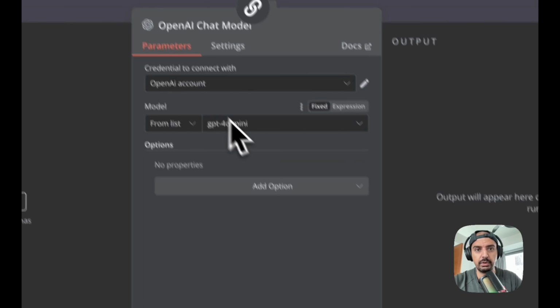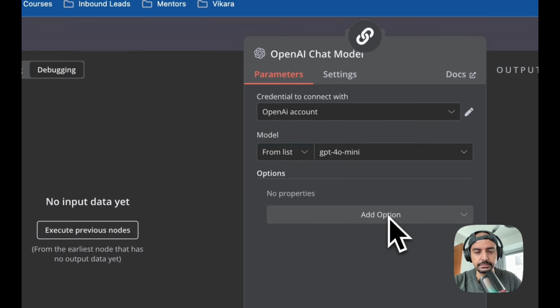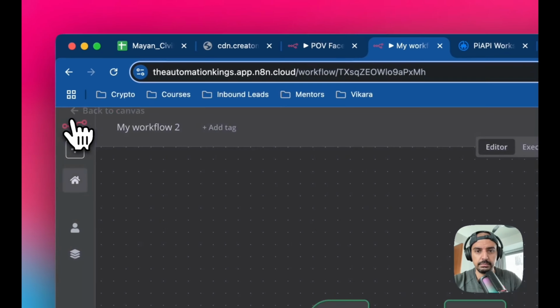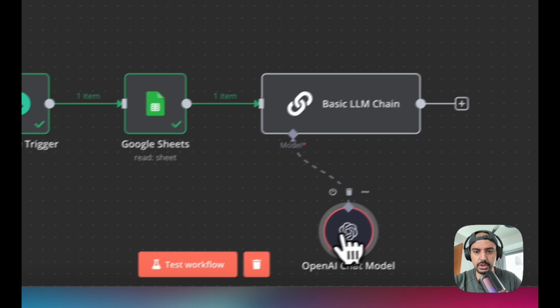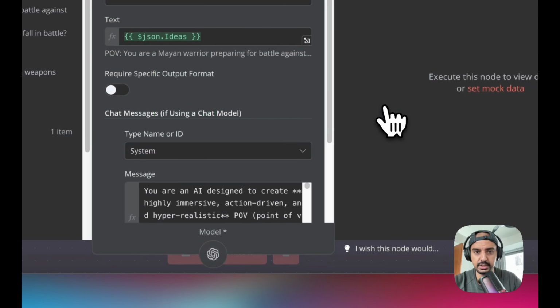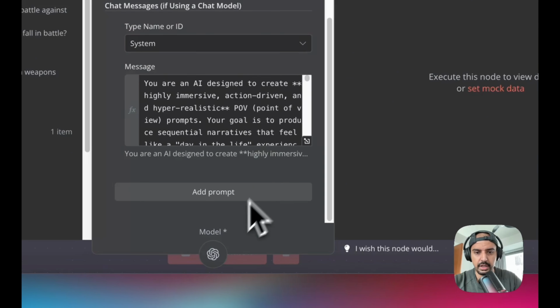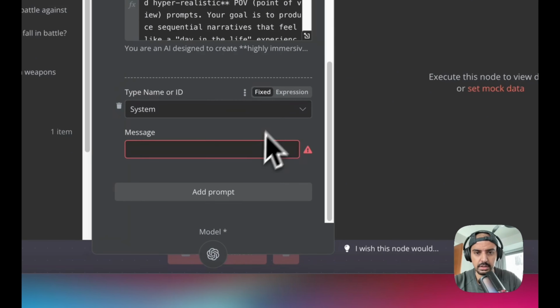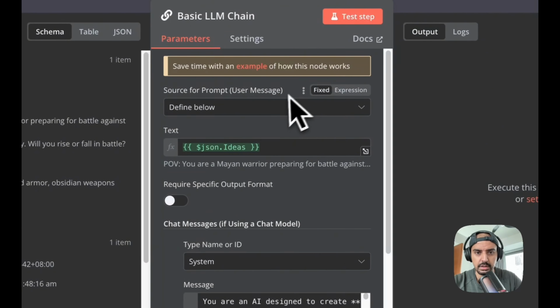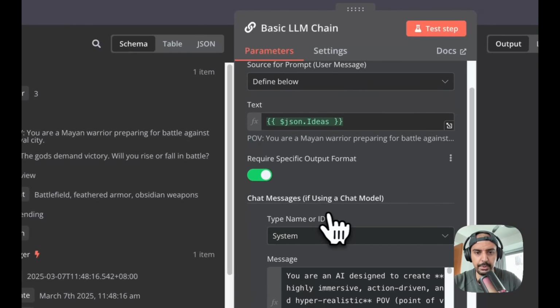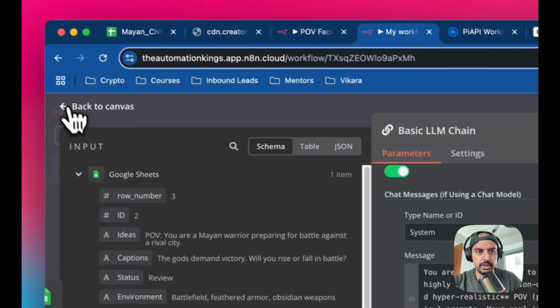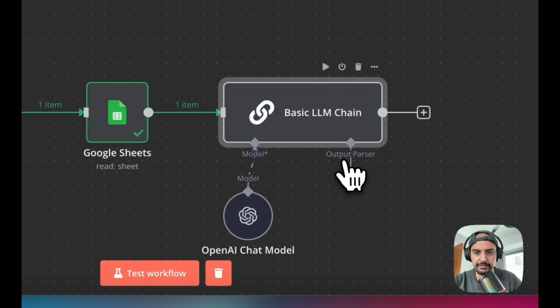It's exactly the same. I haven't done anything different there. And then the last thing you want to do is add a required specific output format, and then it'll have the output parser.